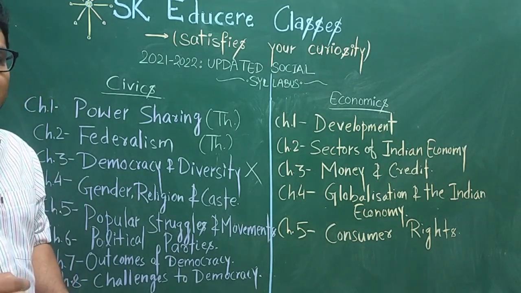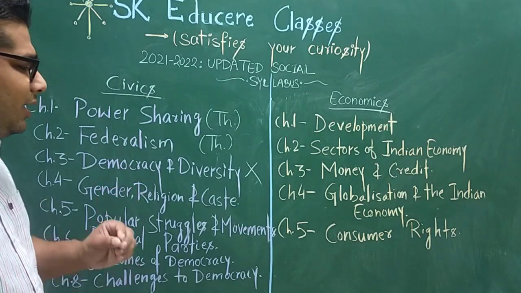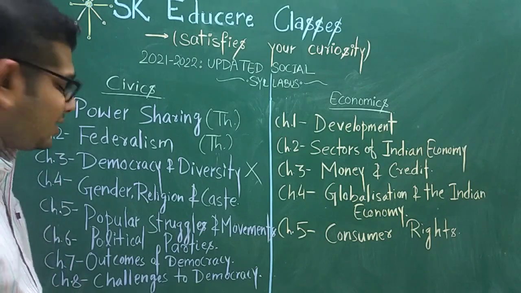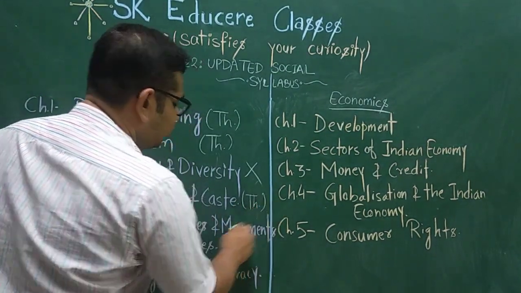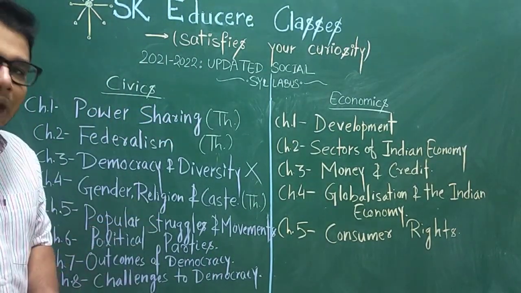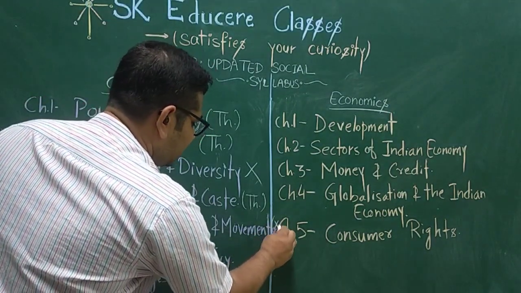But chapter 3 of civics, democracy and diversity, will not come in the board examination. Now chapter 4, yes, you will have the theory question from chapter 4, that is gender, religion and caste. Chapter 5 again is not coming in the board examination.